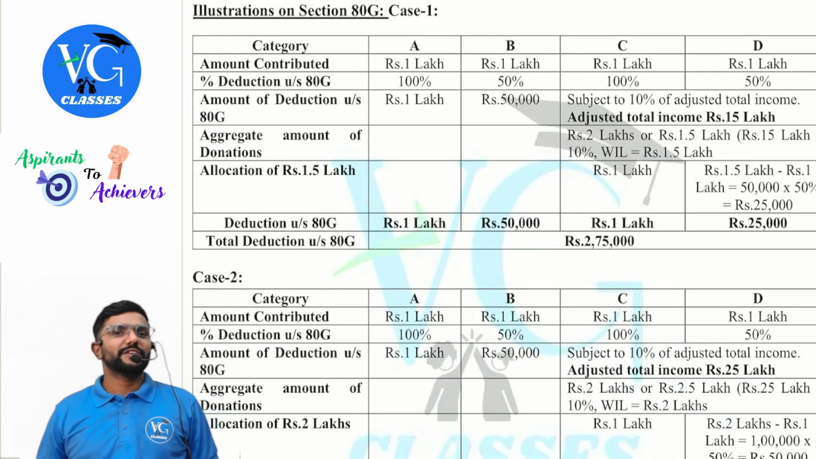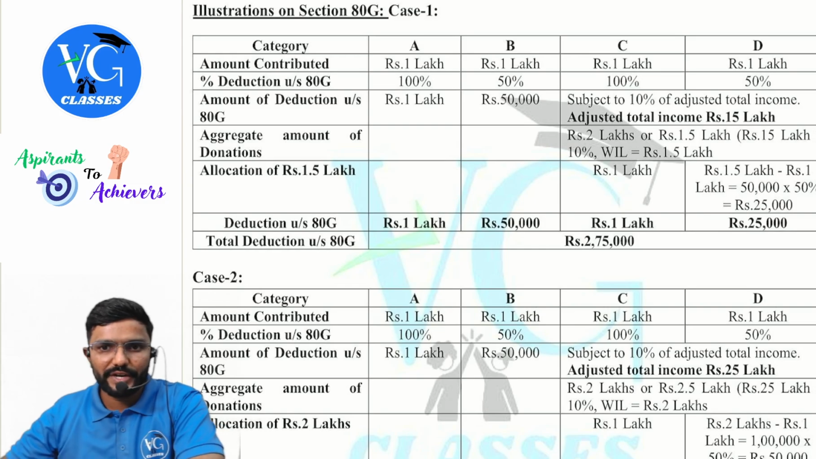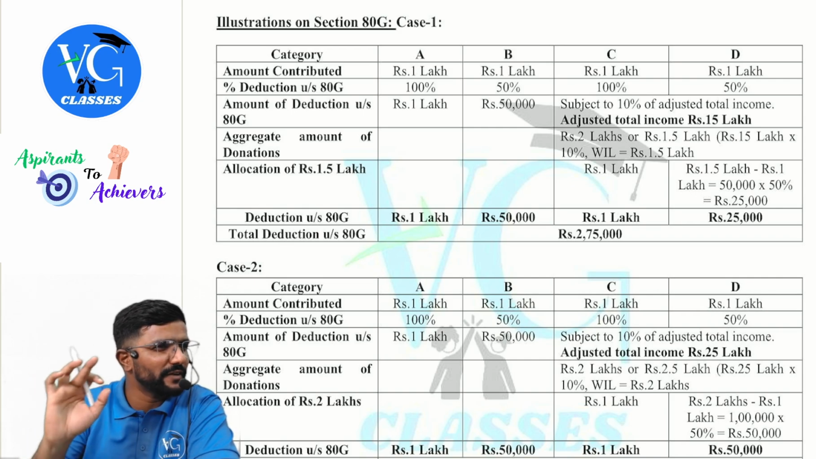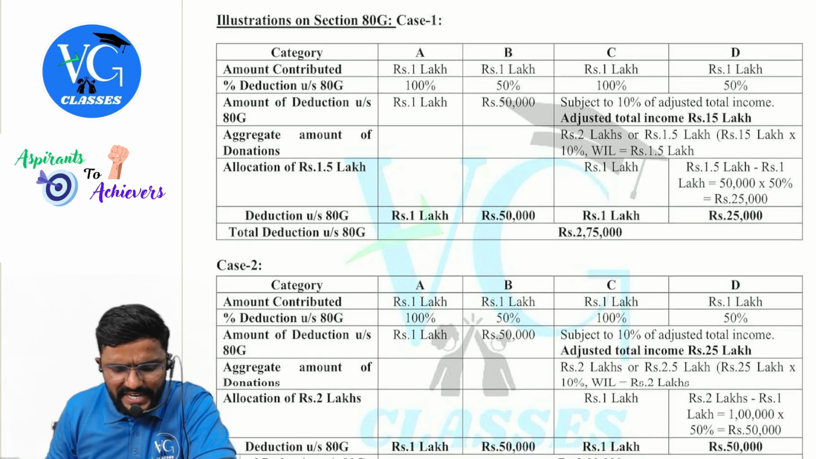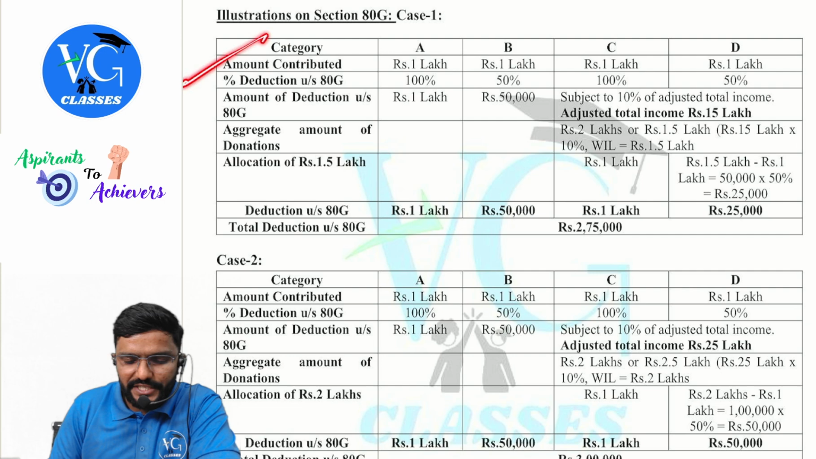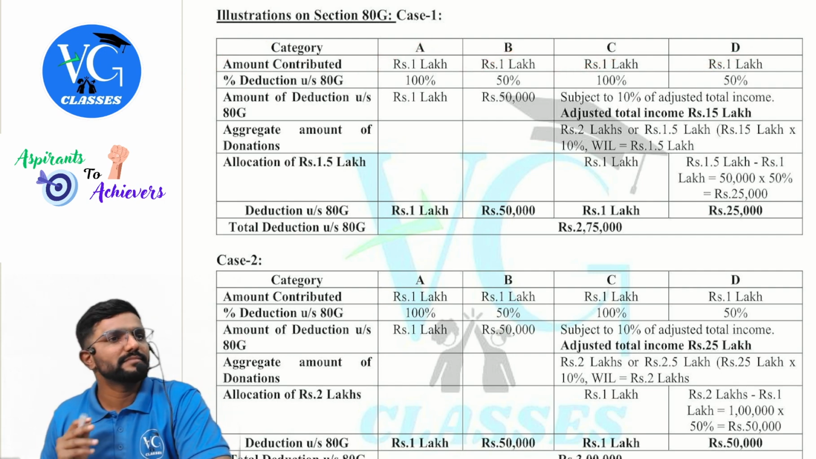Look, I have given various cases. Just have a look into it, because this is the section where students will get confused. That is why I'm going into a little detail about it. Case 1, guys. Amount contributed under each category, 1 lakh.